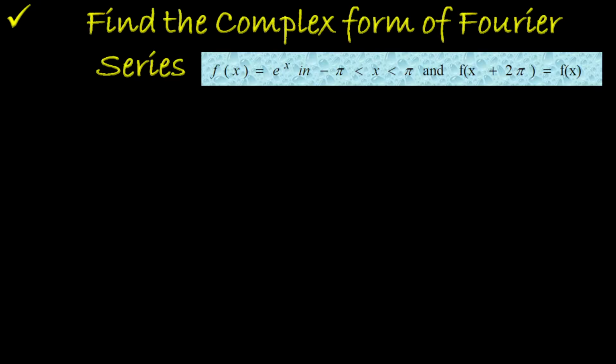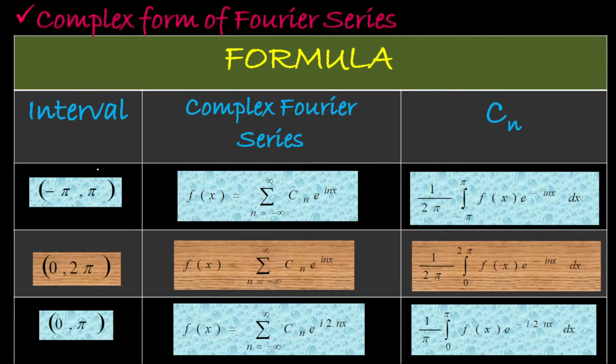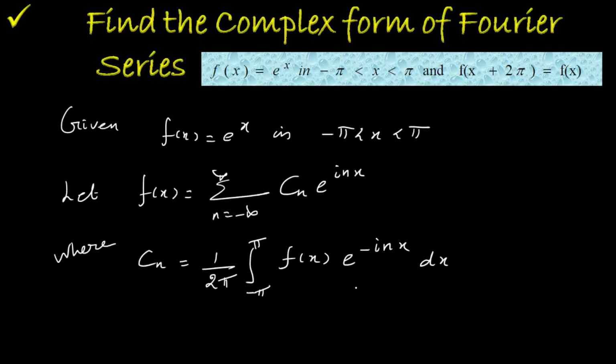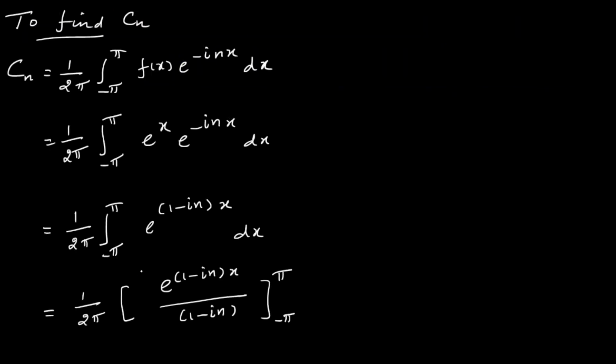Now find the complex form. Here f of x is given as e power x, under minus pi to pi. Now if it is under minus pi to pi, this is the general form for which we make use of the value of Cn. You calculate the value of Cn. So given f of x, to find the general form, we make use of this formula. Cn is equal to, this is the formula, you replace f of x by e power x. Here x is a constant term, so take it common, and integrating you get e power x divided by the coefficient of x in the denominator.